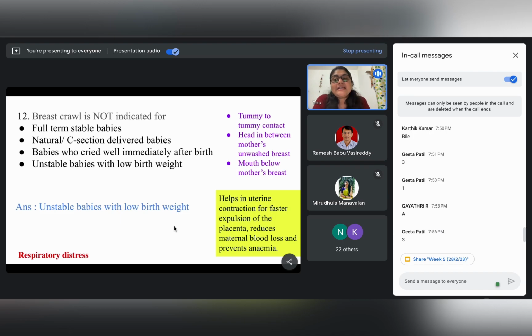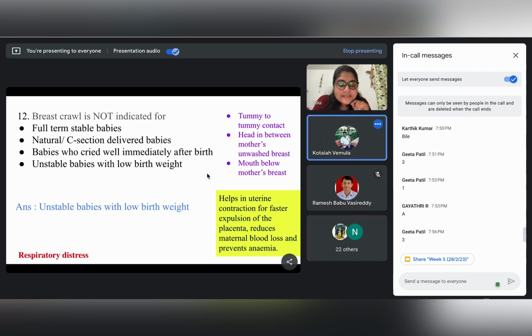Okay. Ma'am, sorry, I have a little doubt on this. The second point: the head in between the mother's unwashed breasts. Why the unwashed breast?